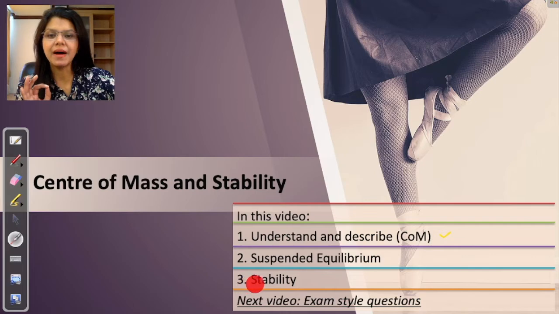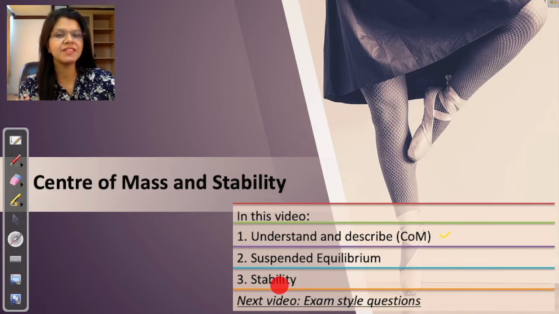The last point we'll be talking about in this video will be stability. If structures are not stable, they'll topple and fall down. If your chair is not designed in a stable manner, people sitting on it will keep falling, right? So we'll be talking about stability, and do please check out the next video, which is on the exam style questions. We'll be taking questions from your past paper exams, and then we'll be solving them to understand this topic very nicely.